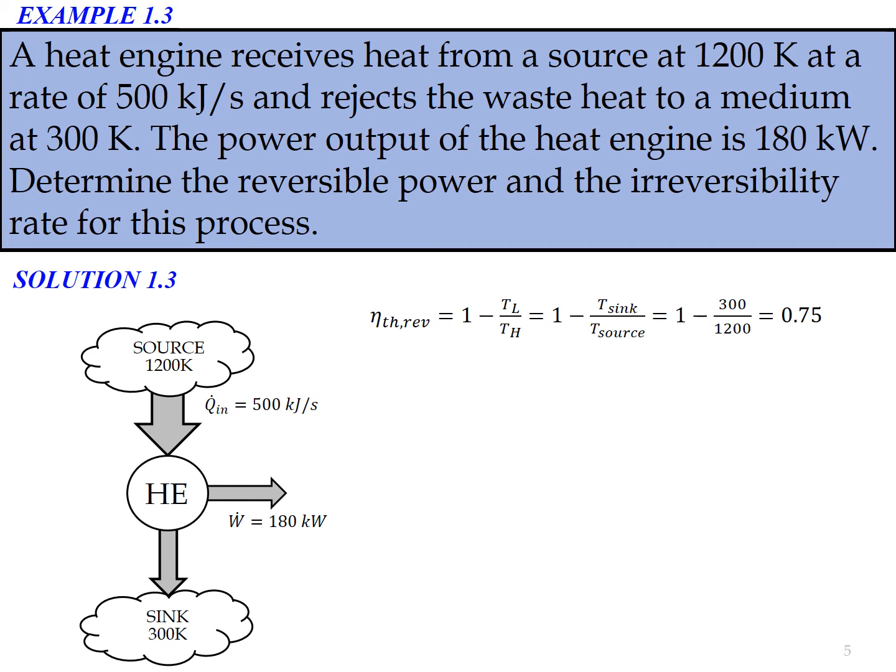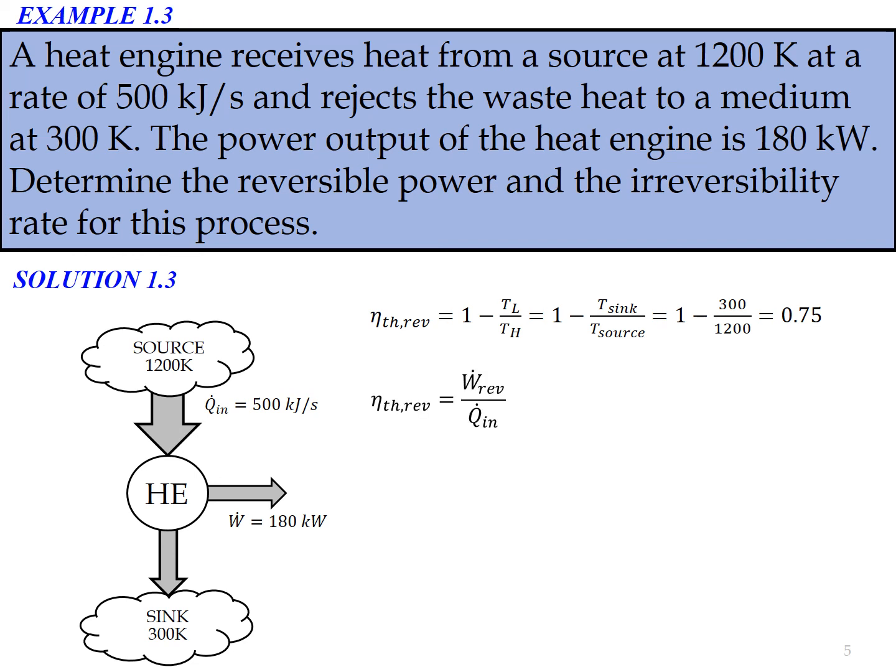For this equation, you need to remember that the temperature must be in Kelvin. So substitute the data that we have into this equation, and we will get thermal efficiency for the reversible process equal to 0.75. So the maximum efficiency that we can obtain from this process is 75%.